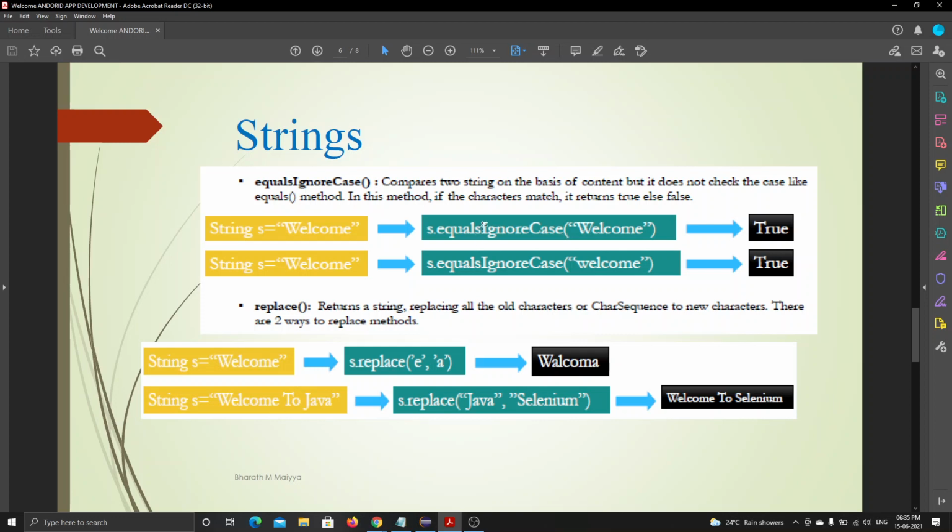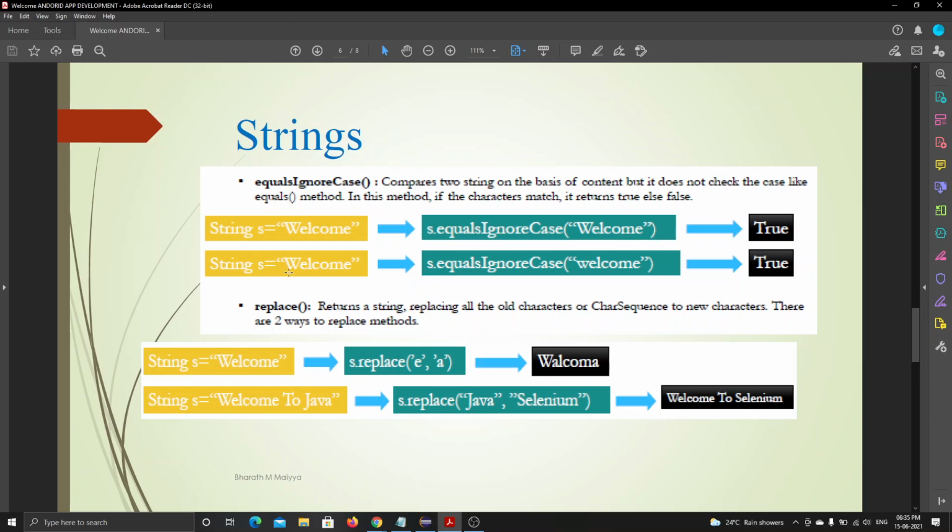Here ignore will be with caps, and Case will be caps. Whether you remember or not, the suggestion will always be on in Eclipse or any IDE. Then when I write welcome inside this, it provides me true. It ignores the cases.